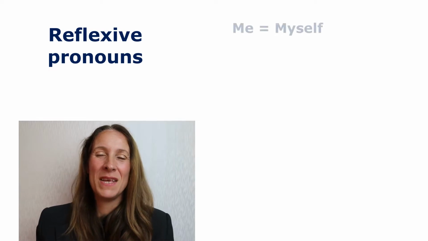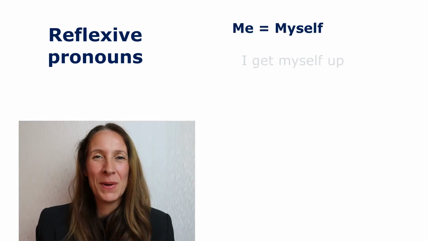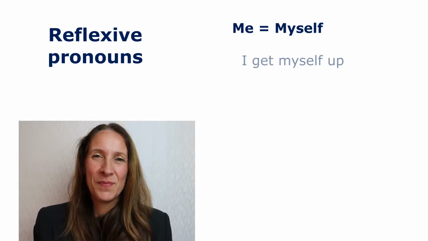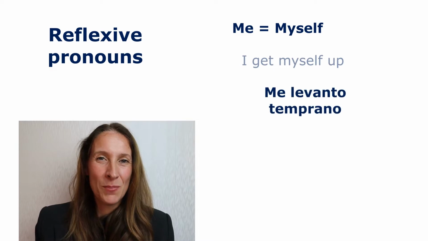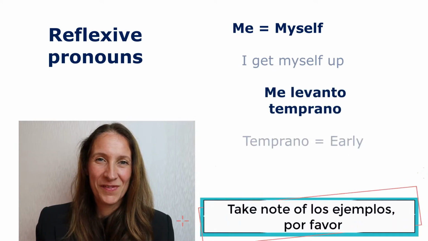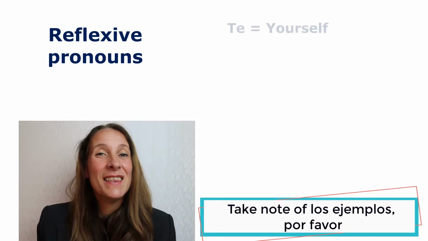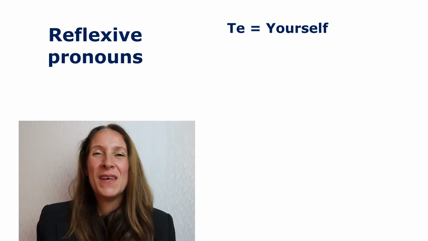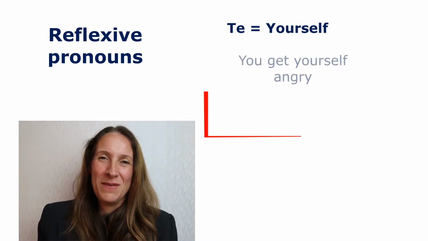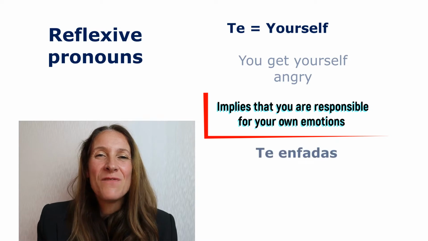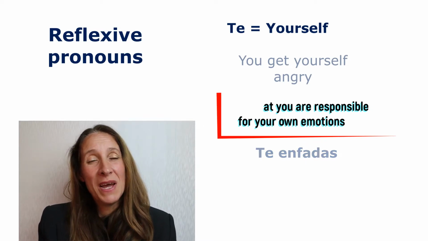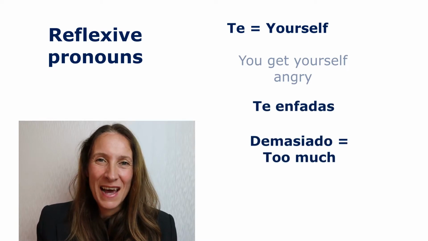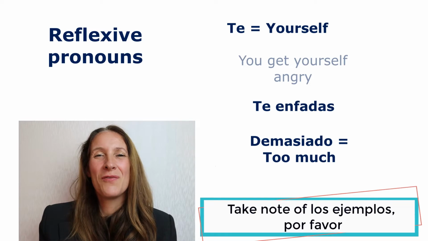So, me means myself. Por ejemplo, me levanto. That means I get myself up. Me levanto temprano. Te means yourself, the tú form, te. So, you get yourself angry, por ejemplo. Te enfadas. The word for too much is demasiado. Te enfadas demasiado. You get yourself angry too much.